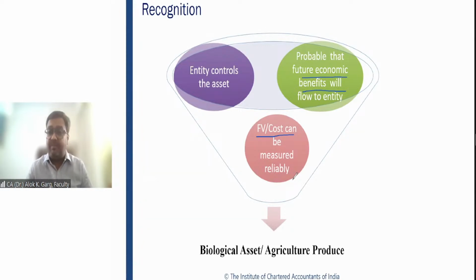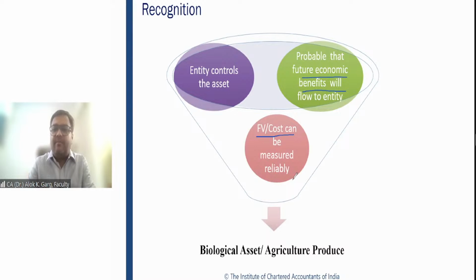But fair value can be measured reliably. You are aware that in the market, the fair value is 70 rupees per kg of milk, and the fair value of the apple is 100 rupees per kg. That is why this standard says fair value or cost can be measured reliably. Other standards only talk about cost. The kind of item this standard deals with, it has covered fair value as a part of the recognition condition.